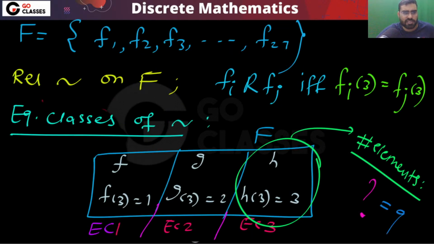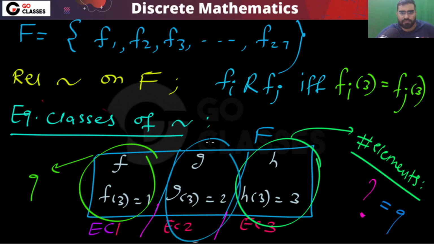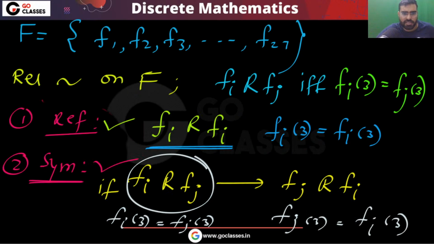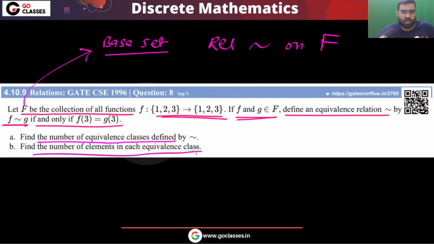So there will be 9 functions here, 9 functions here, and 9 functions here. So each equivalence class has 9 functions. And this is your answer. So find the number of elements in each equivalence class. That will be 9. And the number of equivalence classes will be 3.